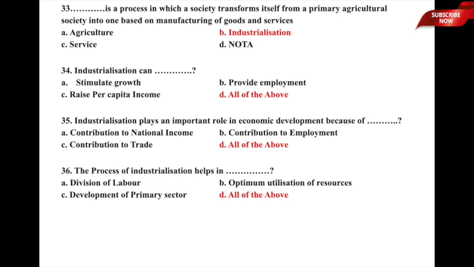industrial units, and therefore the process of industrialization, which is movement from a primary agricultural based society towards a manufacturing one, is in a sense also helping the primary sector, as the raw materials from the primary sector are absorbed by the industries or manufacturers. So, here again the process of industrialization helps in all of the above, that is division of labor leading to specialization, optimum utilization and allocation of resources, as well as development of primary or agricultural sector. So, option D is the correct answer to this particular question.